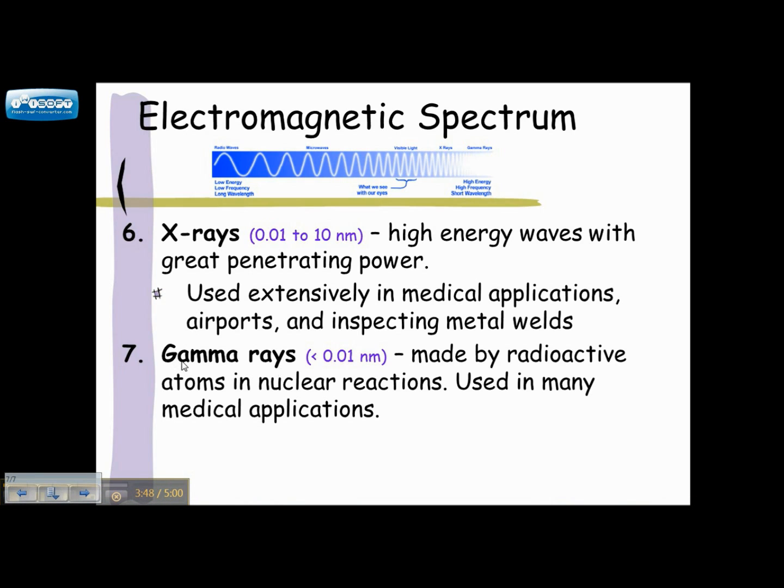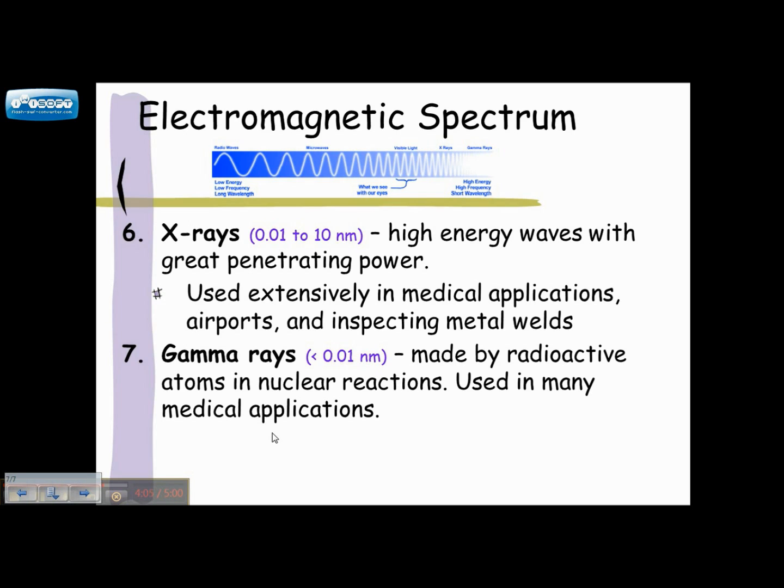The highest energy is your gamma rays. So these are the smallest wavelength, highest energy. These are created by nuclear reactions, which we'll talk more about in our very last unit of the year. Yay! Also used a lot in medicine.